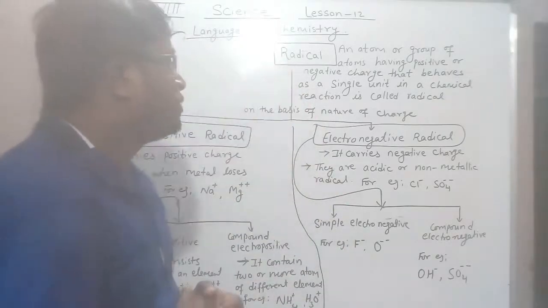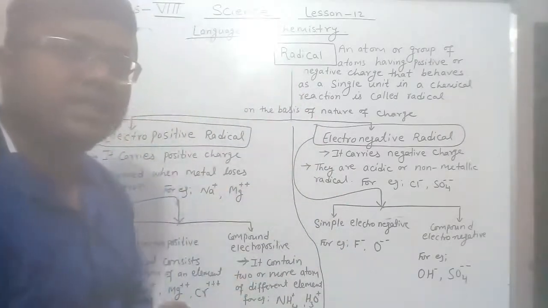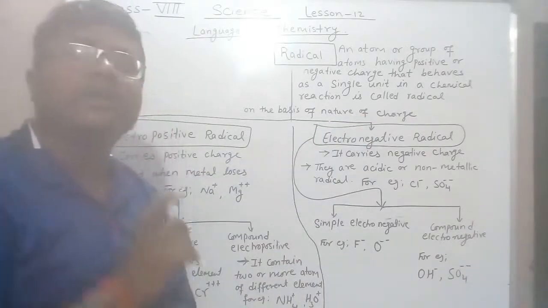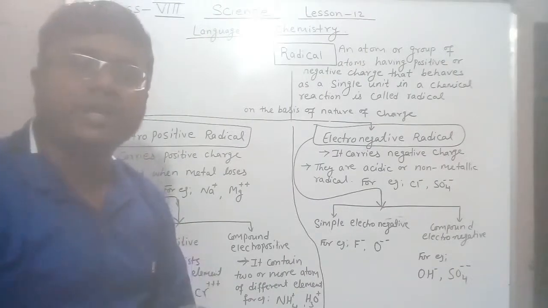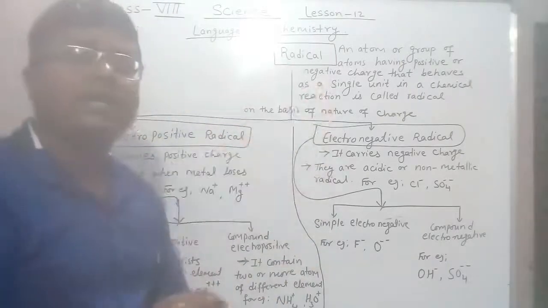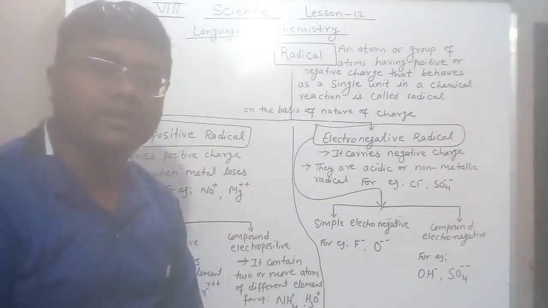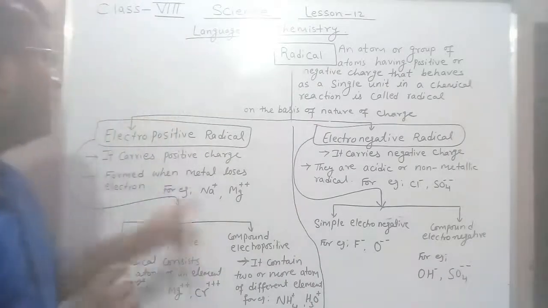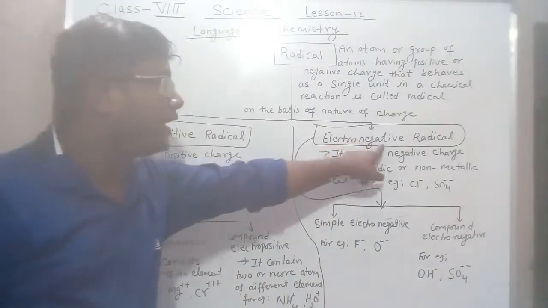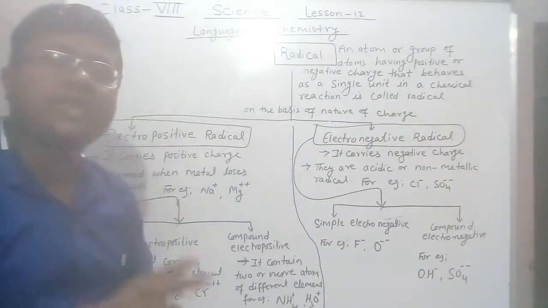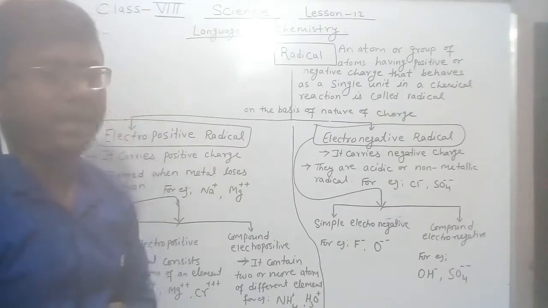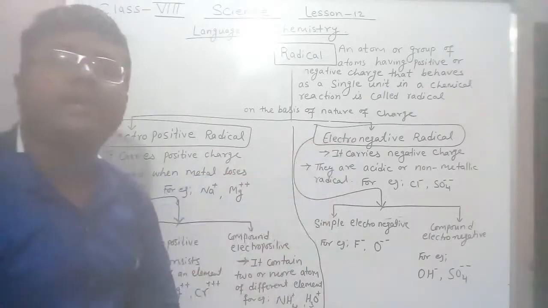On the basis of their nature of charge, the radicals are classified into two groups: electropositive radical and electronegative radical. So there are two types of radical.